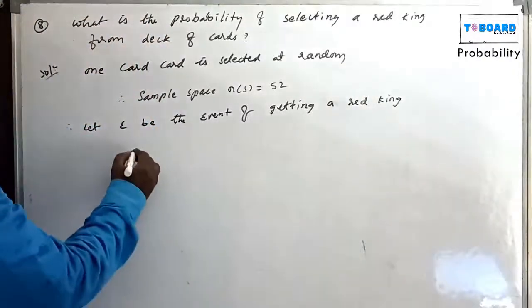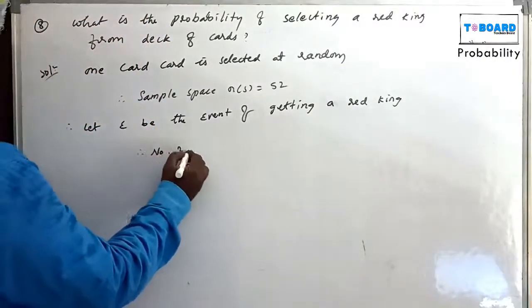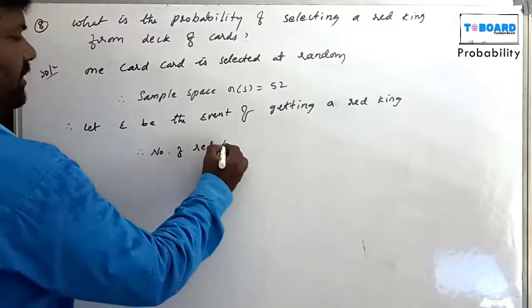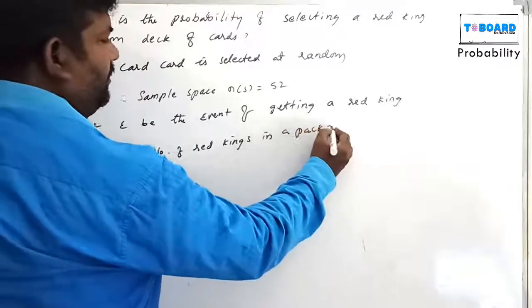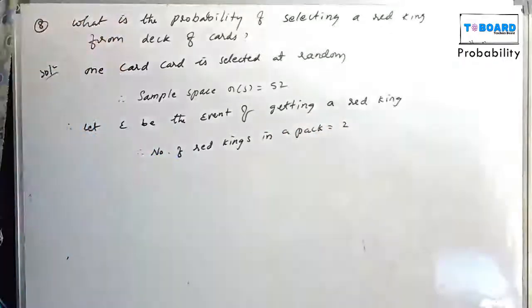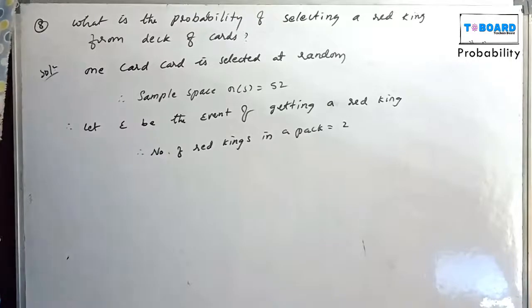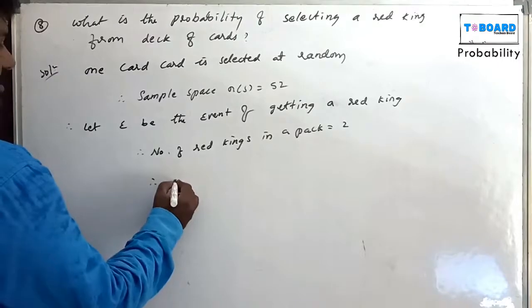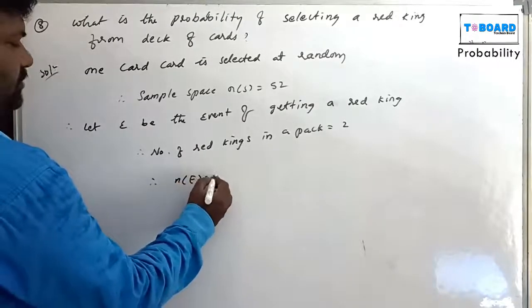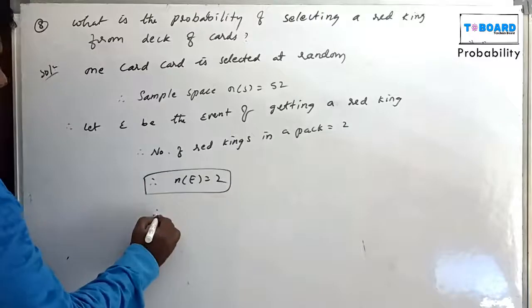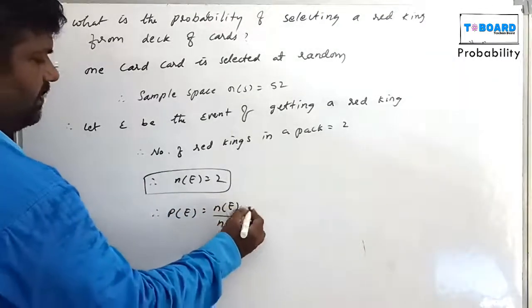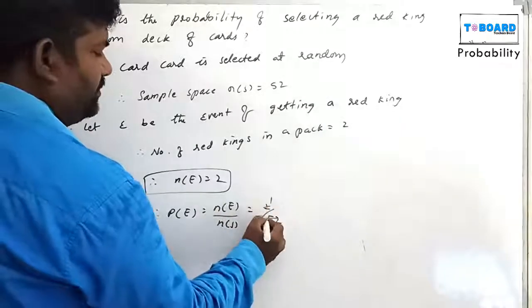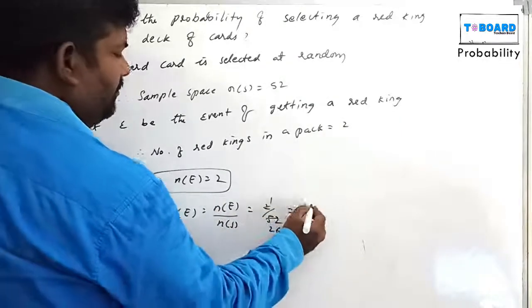Red king. The total number of red kings: how many are there? 2. One is a diamond, one is a heart. Therefore, N of E equals 2. Therefore, P of E equals N of E by N of S, that equals 2 by 52. 2 ones are 2, 2 twenty-sixes are 52, so 1 by 26.